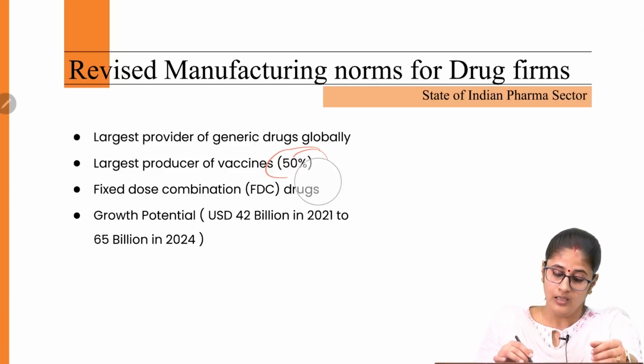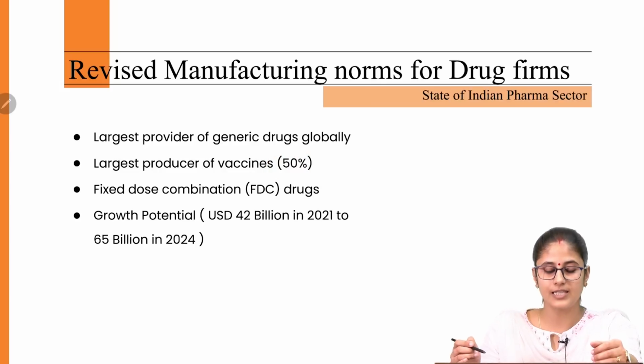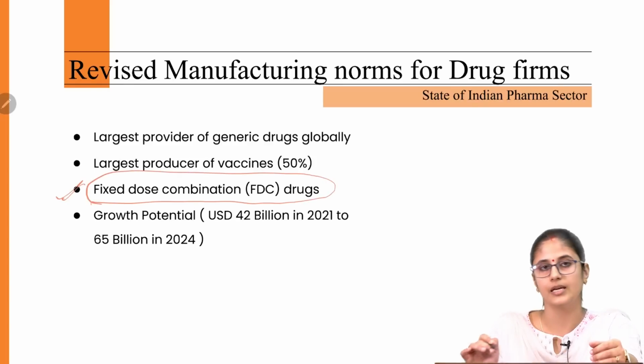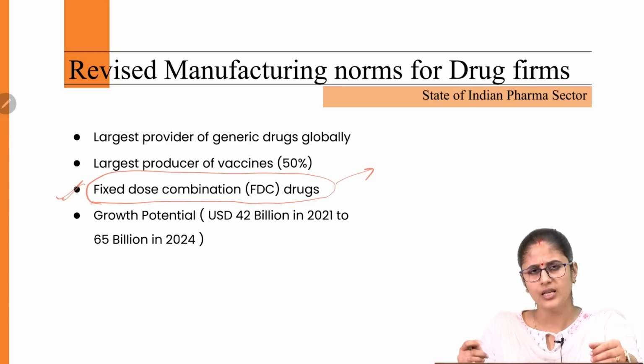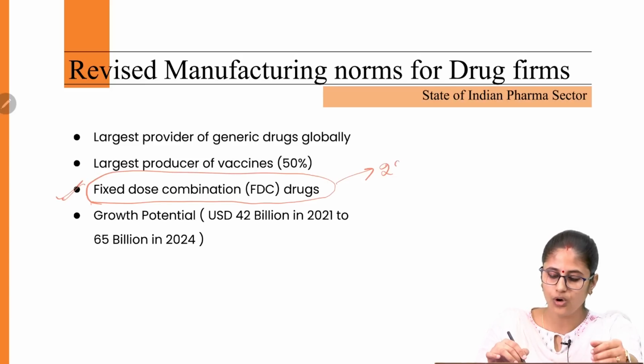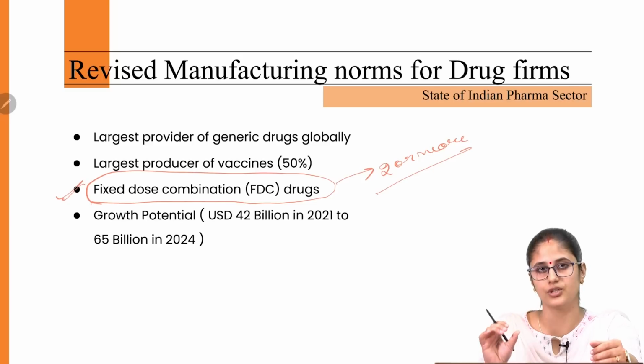Then the Indian pharmaceutical sector came up with an innovation called fixed dose combination drugs. What are these fixed dose combination drugs? Wherein two or more active ingredients are there in a fixed dose ratio.